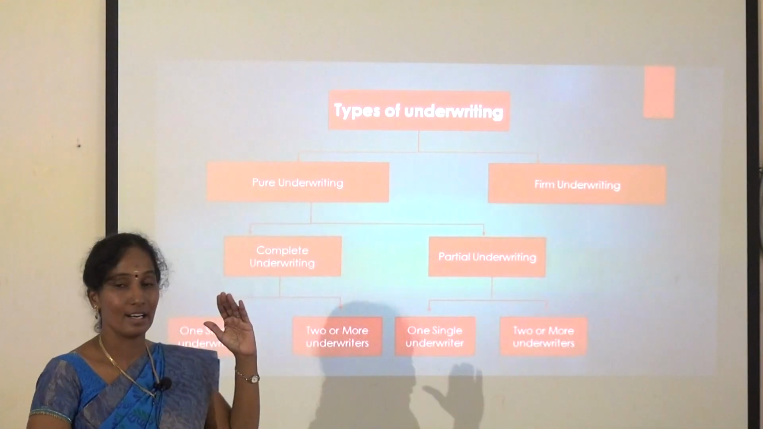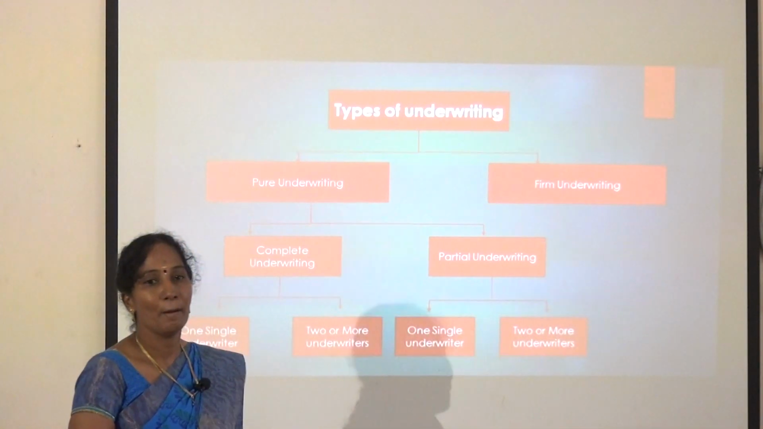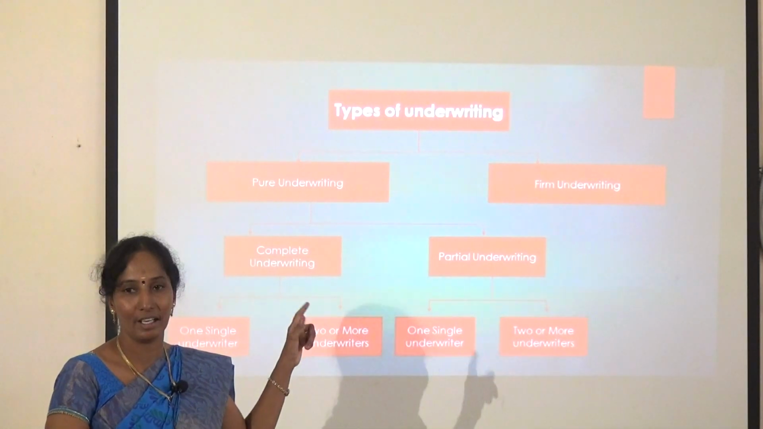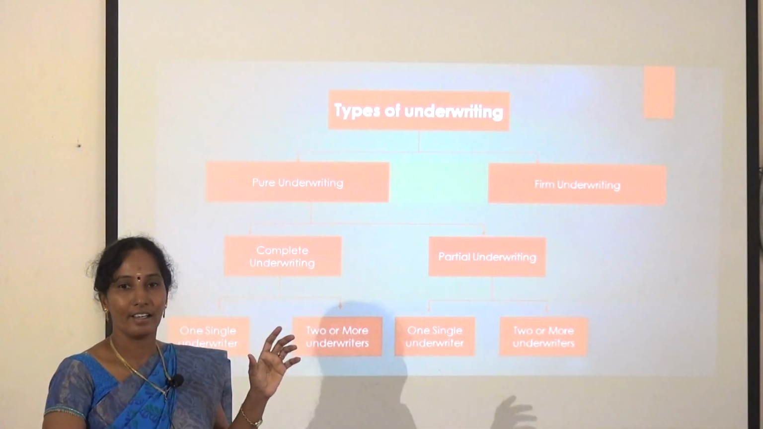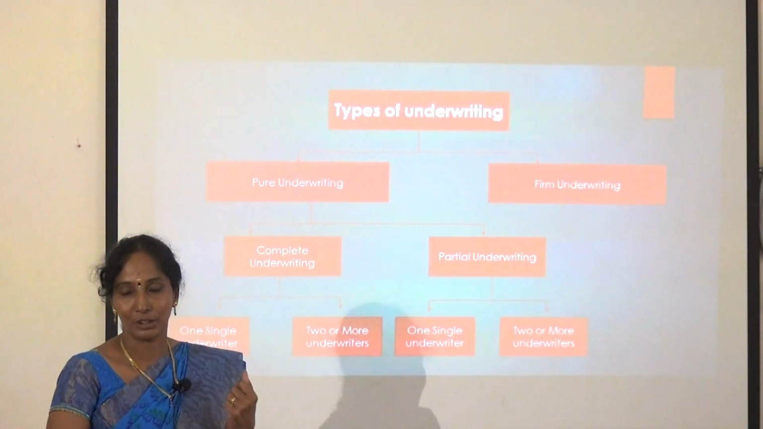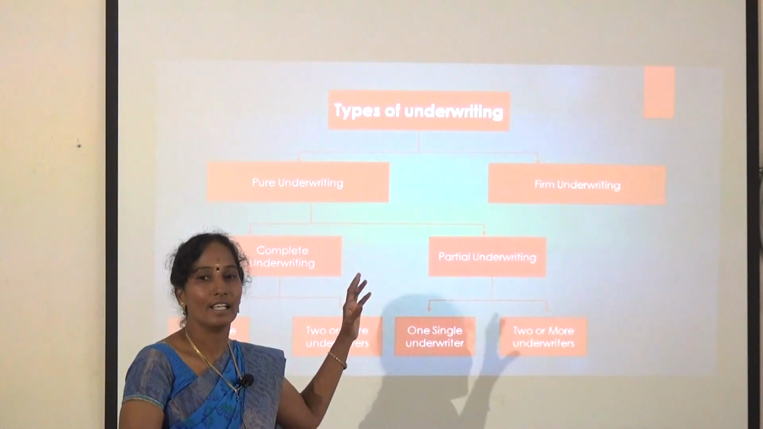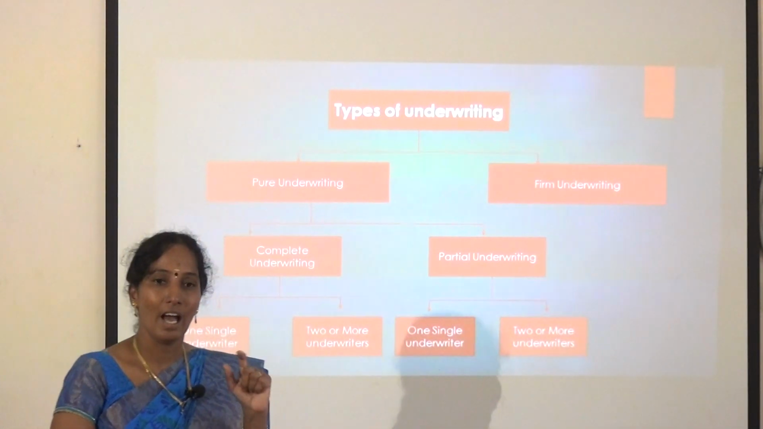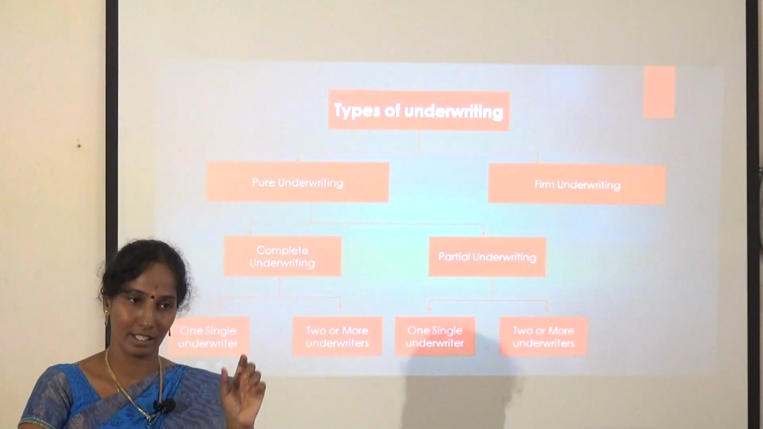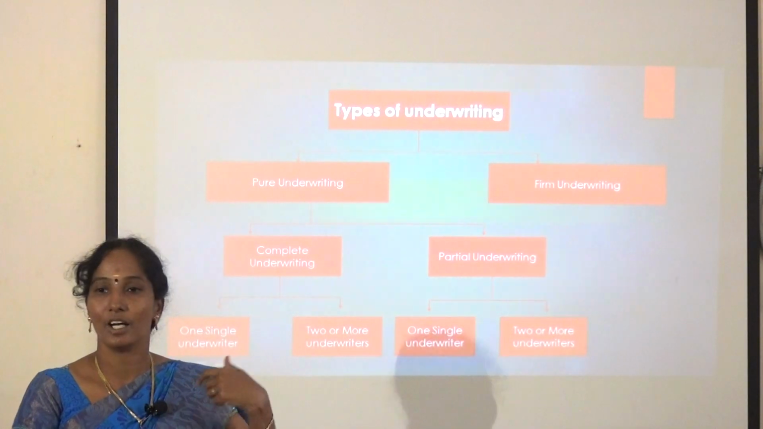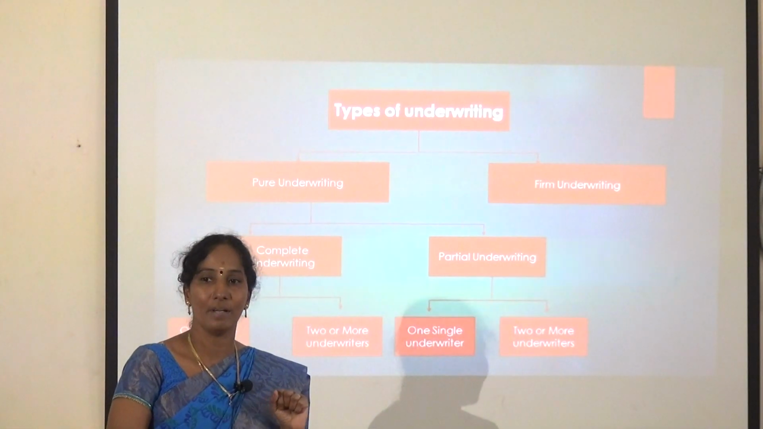Pure underwriting is subdivided into two categories, that is complete underwriting and partial underwriting. You know very well the meaning of complete as well as partial. Complete means the underwriter undertakes the entire issue of shares or the whole issue of debentures. I will give one example. If the company issues 10,000 shares and one underwriter takes over or gives a guarantee for the whole issue of shares, that is called complete underwriting.